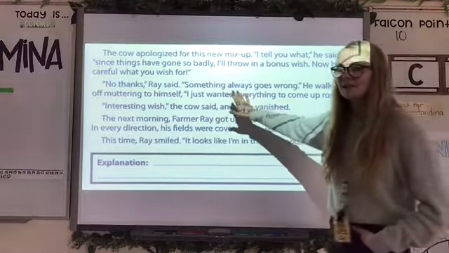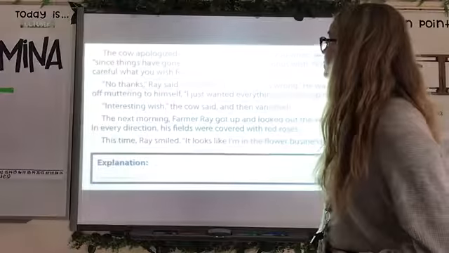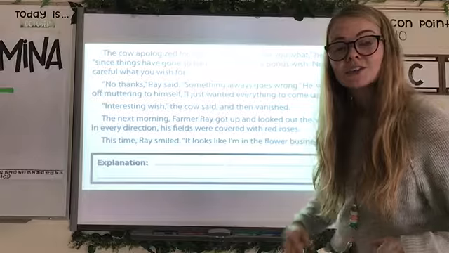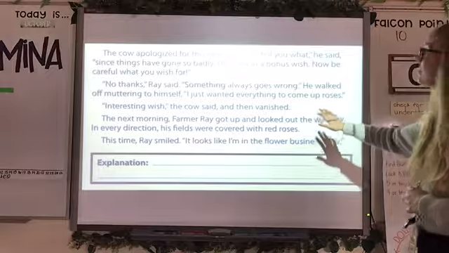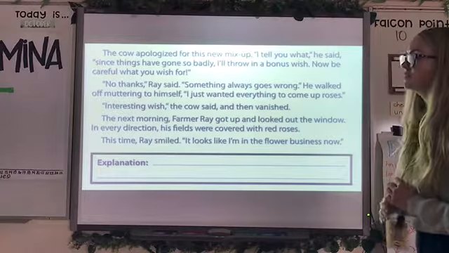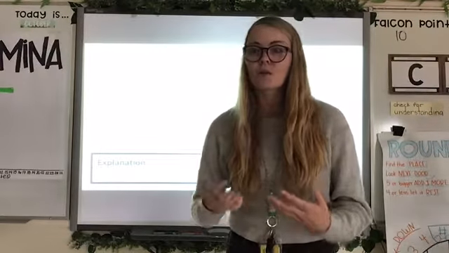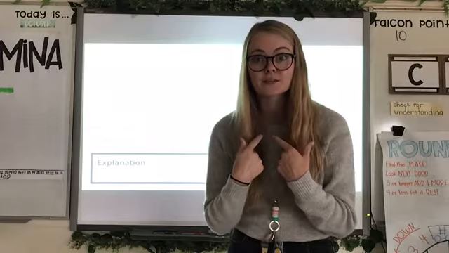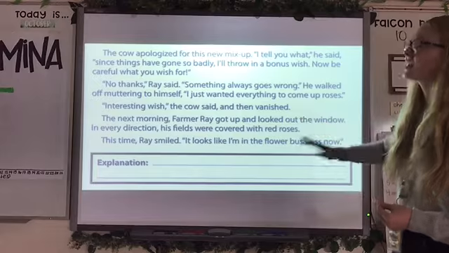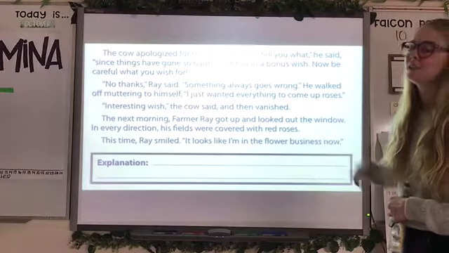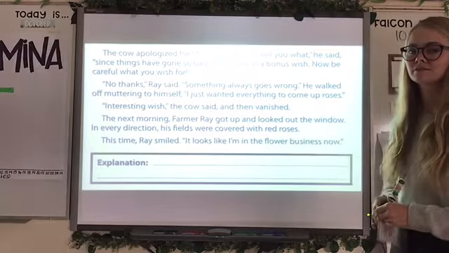So the literal meaning of this wish, he wanted everything to come up roses, which is how the cow took it, is he gave him fields and fields full of roses. So the cow actually wanted the flower, a rose, to come up in his fields. But the farmer, by I just wanted everything to come up roses, meant I just wanted everything to go right. I wanted things to go the way I wanted them to go, and I wanted them to turn out wonderfully for me. So that's what the farmer was wanting from that wish, and the cow took it very literally. The literal language was his fields were covered in flowers.